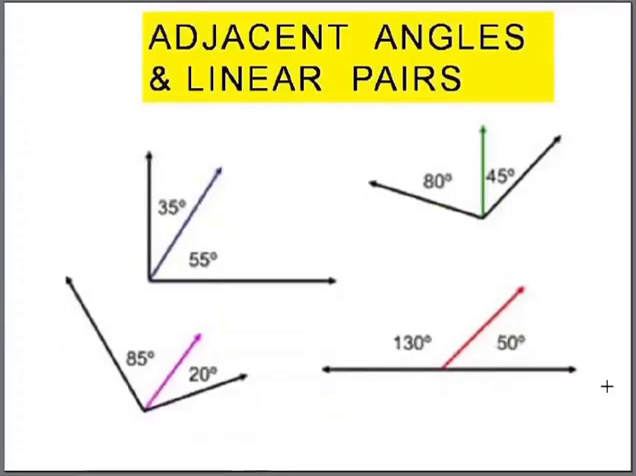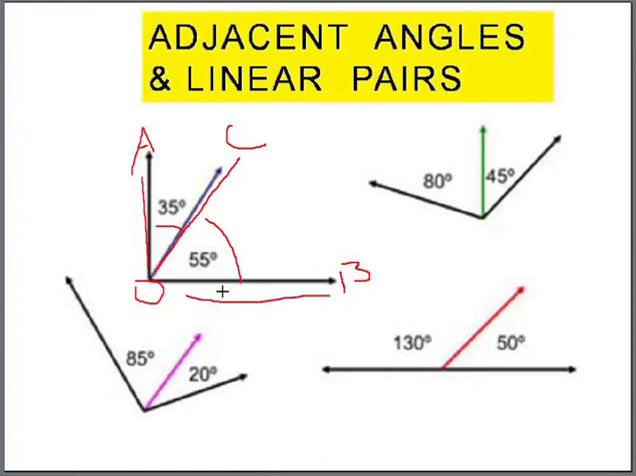Now adjacent angles. Here we have a common arm. This is O, this is A, this is B, and this is C. So OC is a common arm, and it forms two angles, AOC and BOC. But note that AO and BO do not form a straight line. So this is a case where these angles are adjacent angles but not a linear pair.